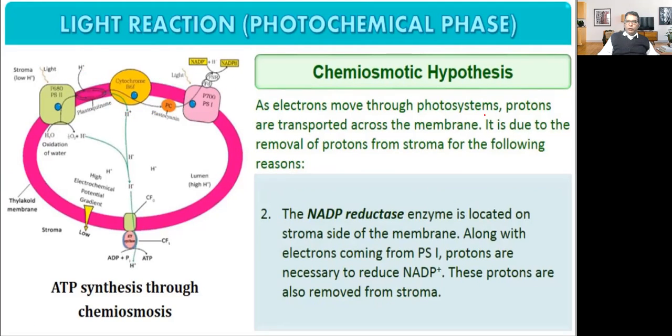As electrons move through the photosystem, protons are transported across the membrane. It is due to the removal of protons from the stroma for the following reason. The NADP reductase enzyme is located on the stroma side of the membrane. Here, the NADP reductase enzyme is located on this side, not this side. Along with electrons coming from photosystem first, protons are necessary to reduce NADP ion. These protons are also removed from the stroma.